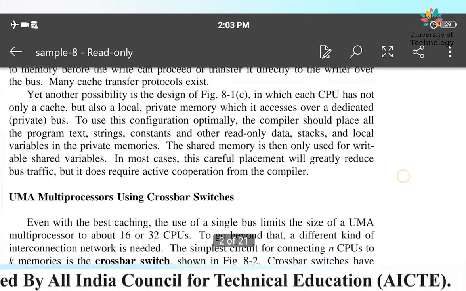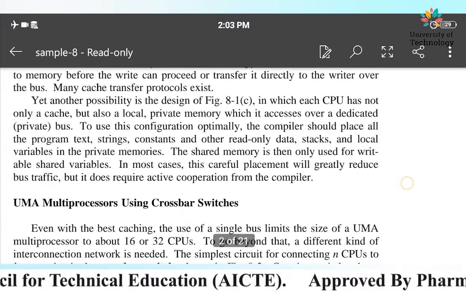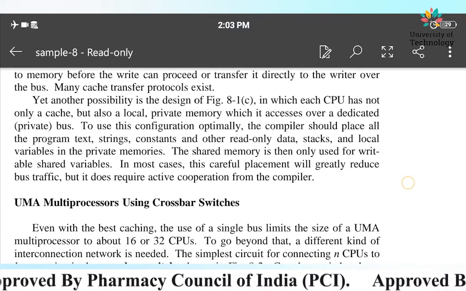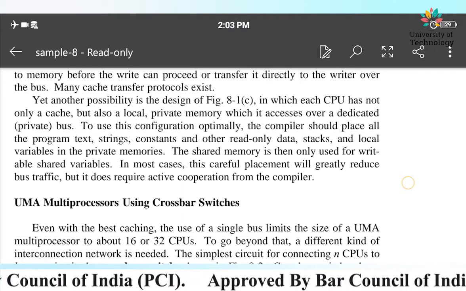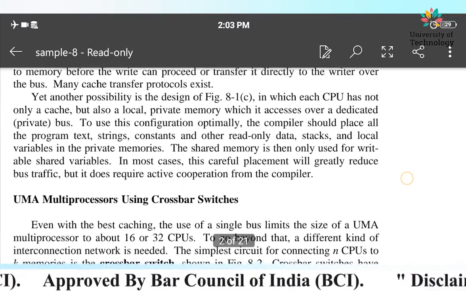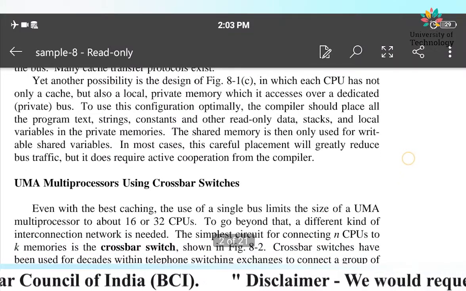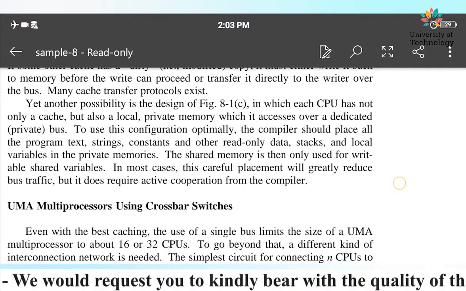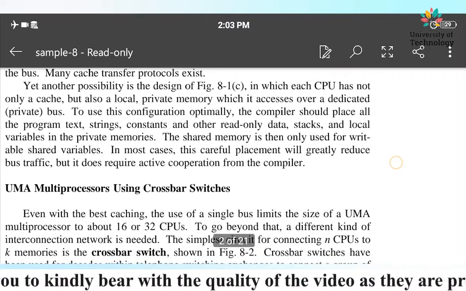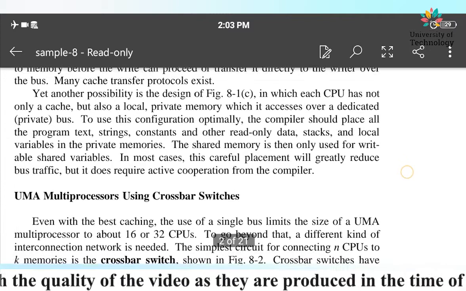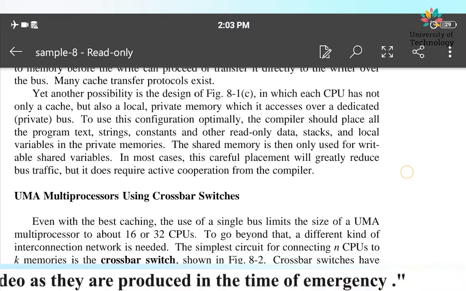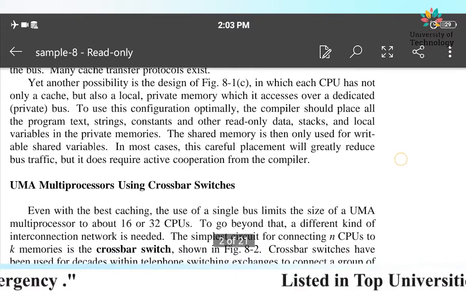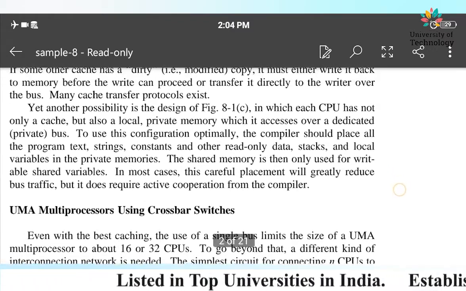Now to use this configuration optimally, the compiler should place all the program text, strings, constants and other read only data, stack, and local variables in the private memory. So all these data types are kept in the private memory. The shared memory is then used for writable shared variables.